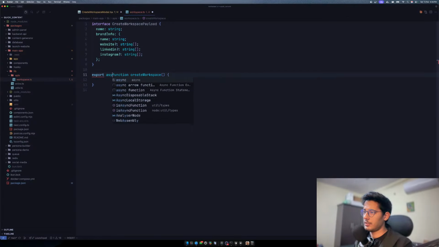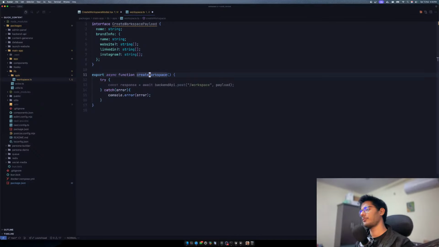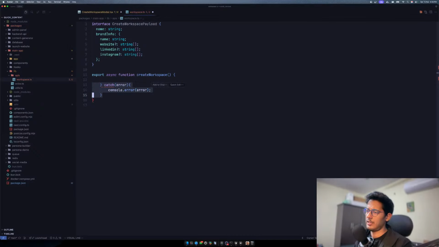So I'll just make this an async function, and then I can do try, I can do catch, and there will be an error. What should I do? I don't know, log error. No, I'll keep the try catch at the place where I'm using it, so that I can show this to the user.